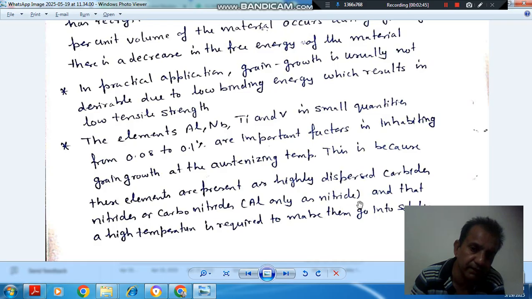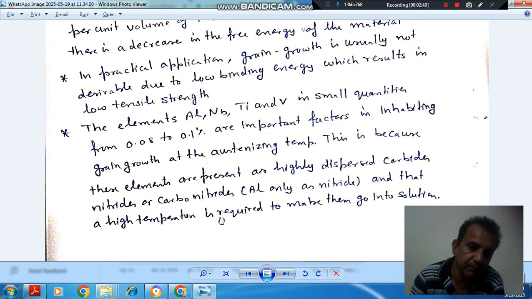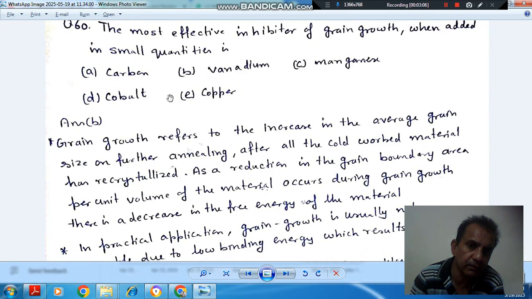Aluminum is present only as nitride, and a high temperature is required to make them go into solution. So vanadium restricts grain growth at the austenitizing temperature. So the answer is option B.